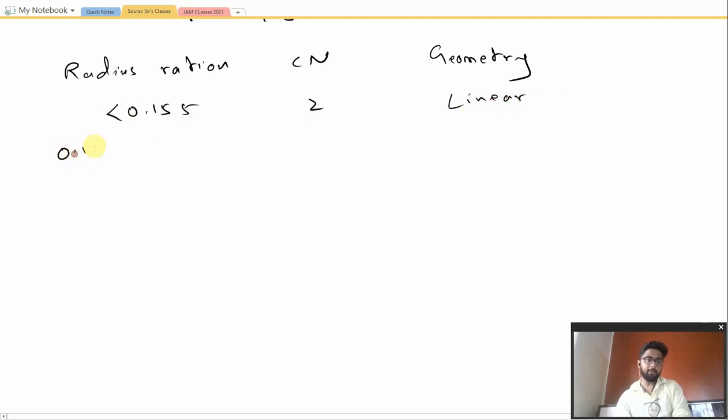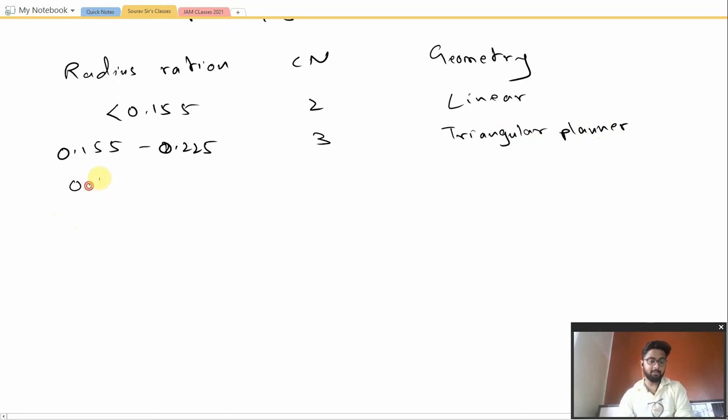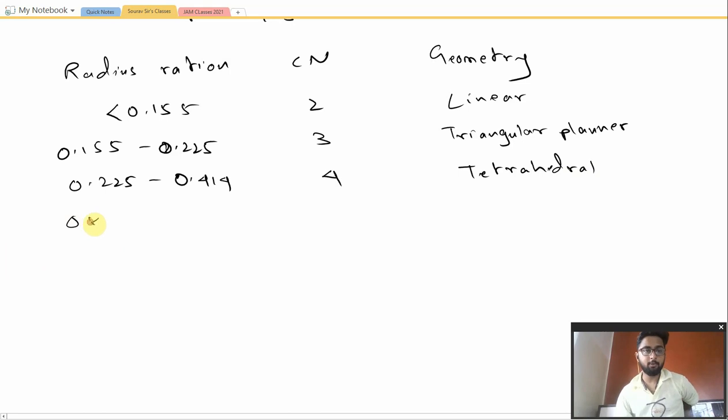From 0.155 to 0.225, the coordination number is 3 and the geometry is triangular planar. From 0.225 to 0.414, the coordination number is 4 and the geometry is tetrahedral. From 0.414 to 0.732, the coordination number is 6 and the structure is octahedral.